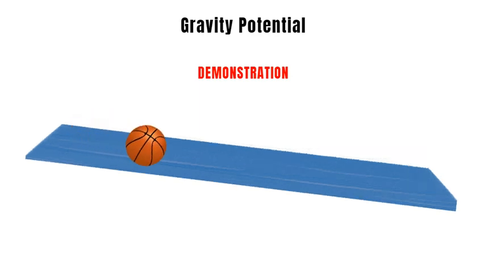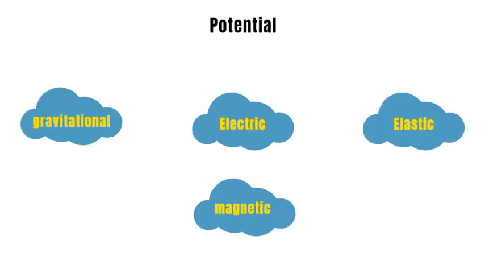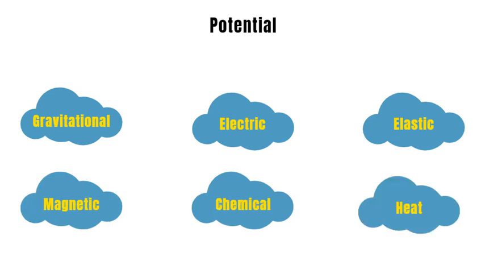Now we shall tilt the plank a little. What happened? The ball moved from higher position to lower position. It is because the ball experienced lesser gravity potential and moved along it. It is nature's law to move from a higher energy potential to a lower energy potential. What is potential? Potential at a point is a kind of state wherein if an object is placed it will acquire potential energy to do some work. In nature there are many different types of potential forces like gravitational, electric, elastic, magnetic, chemical, heat, etc.